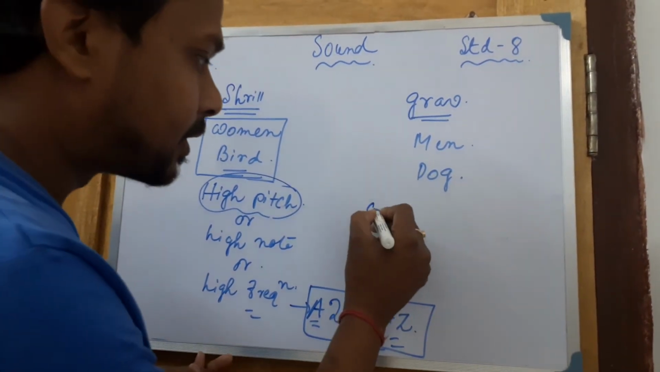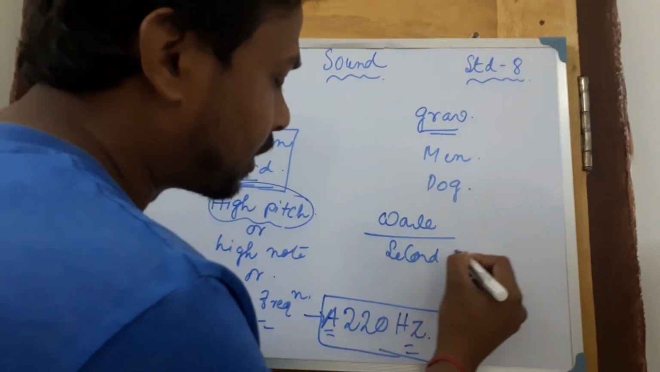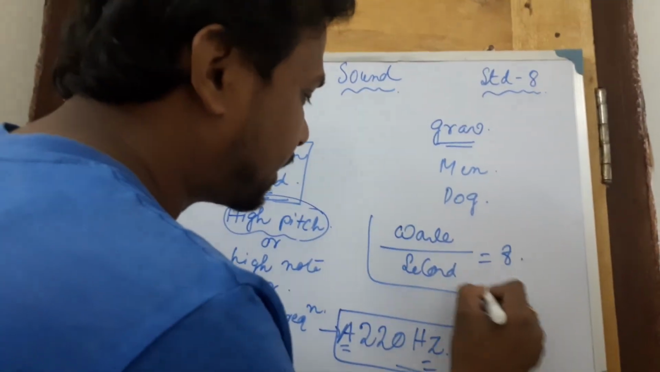So these are actually the differences, or the definition, you can also tell. Number of waves divided by second, that is actually the frequency.